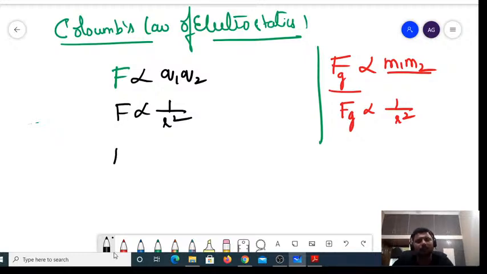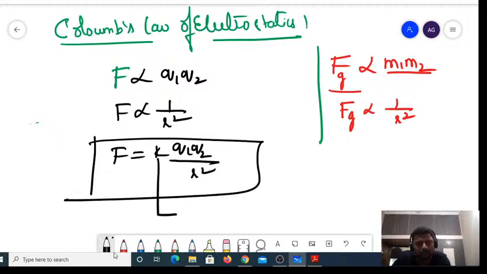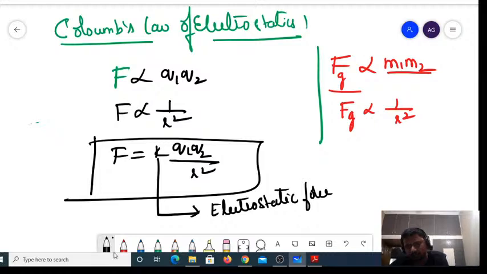So I can write F is equal to K into Q1 into Q2 divided by R squared, removing both proportionality constants, where K is called the electrostatic force constant, and Q1 and Q2 are the charges.